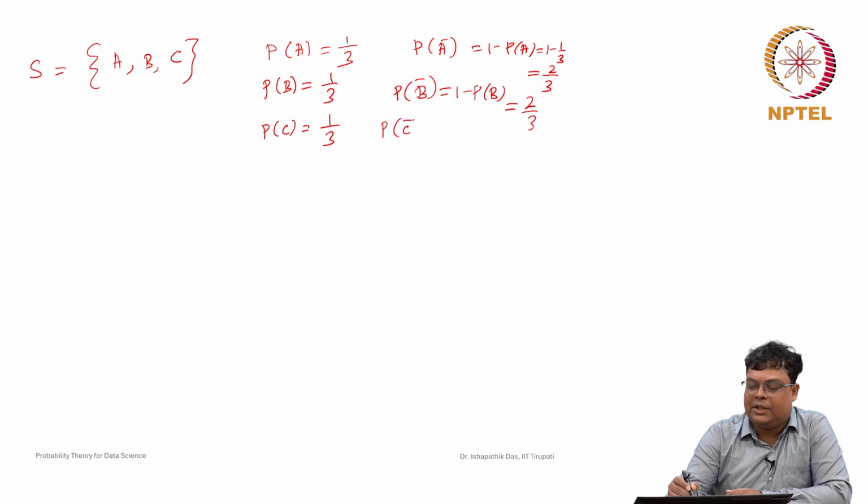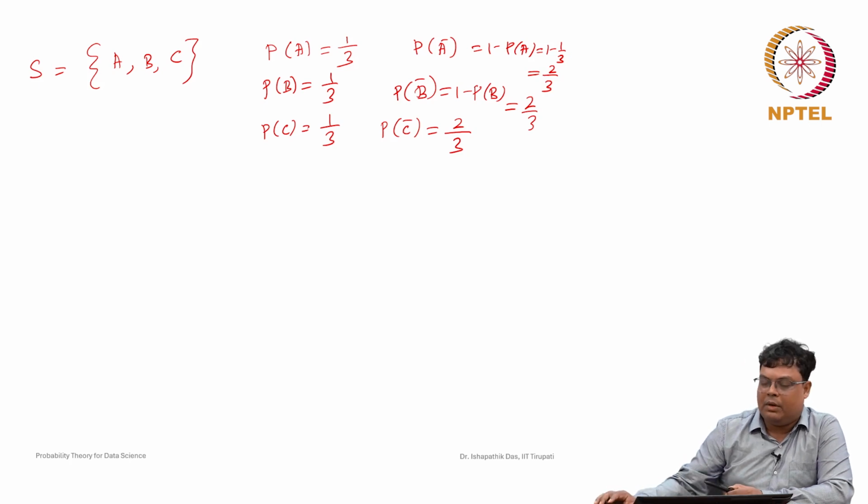Similarly, the probability of C bar is again 2 by 3, that is, 1 minus 1 by 3. This is the information we get whenever we do not have any other information. It is given that there will be 3 prisoners in a jail, 1 will be executed and 2 will be set free.